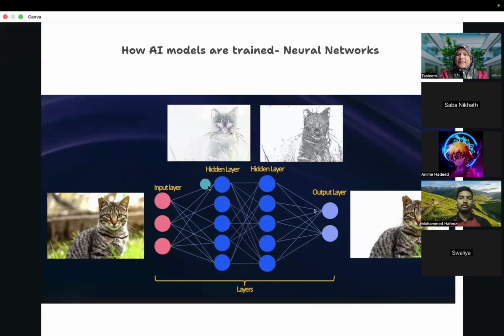For example, this neuron in the first layer will be only working on the eyes of a cat. It will only be studying the eyes of the cat, and then this will be studying the nose of a cat, and this will be studying the ears of a cat. Like this, the entire picture is broken into smaller chunks, and it will be fed to the neurons for them to study.